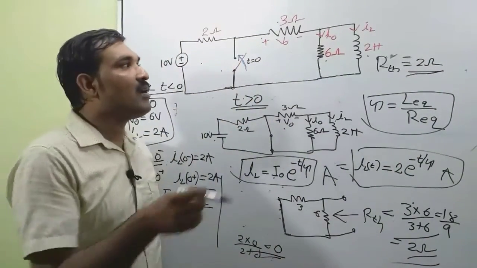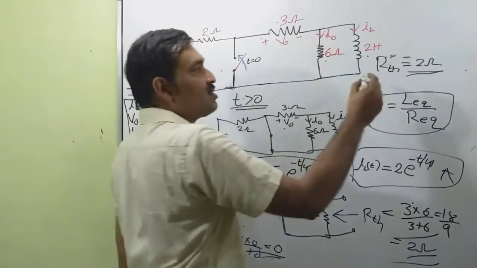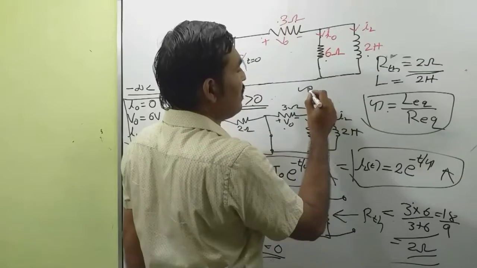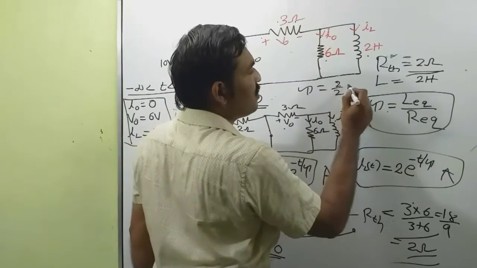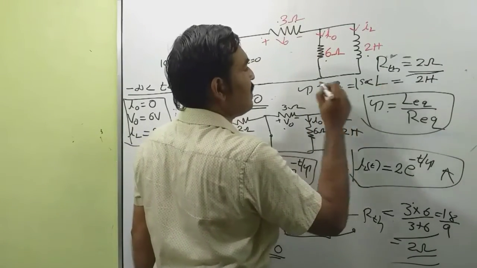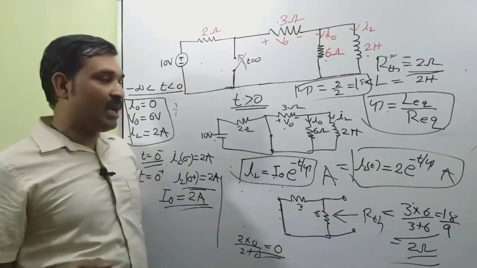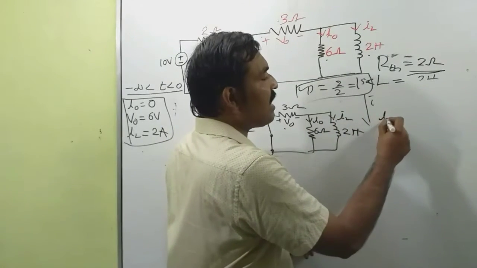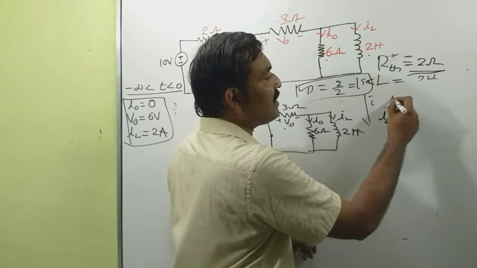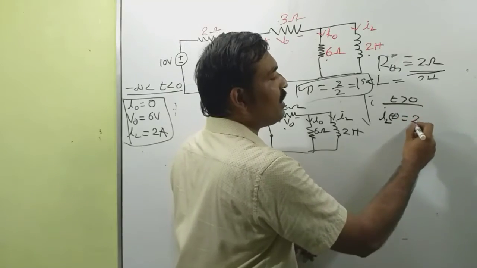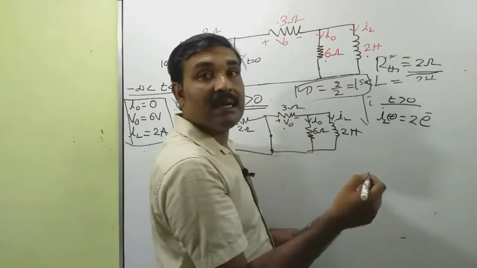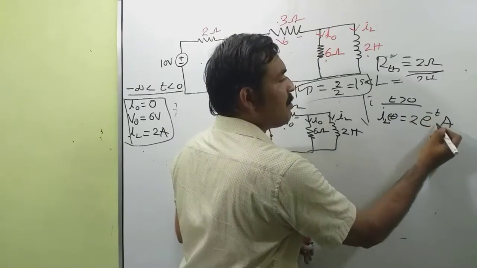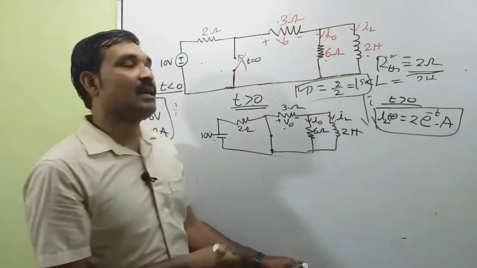And in the circuit, we have only one inductance. So L equivalent is equal to L, that is equal to 2 Henry. So tau is equal to 2 by 2, that is equal to 1 second. Now we find the value of time constant tau is equal to 1 second. We can write the expression for current IL(t) for t greater than 0 as 2 into e raised to minus t by tau. Tau is equal to 1, so this is equal to 2 e raised to minus t amperes. So this is the expression for current.